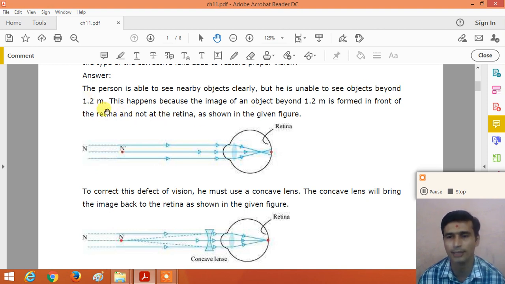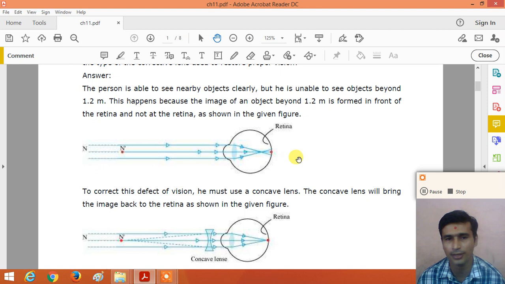So how can we correct the myopia defect of the human eye? Myopia defect can be corrected by a proper concave lens. This happens because the image of an object beyond 1.2 meter is formed in front of the retina and not at the retina, as shown in the figure. We require the image to be formed on the retina, but instead it is formed in front of the retina, and this defect is known as myopia.